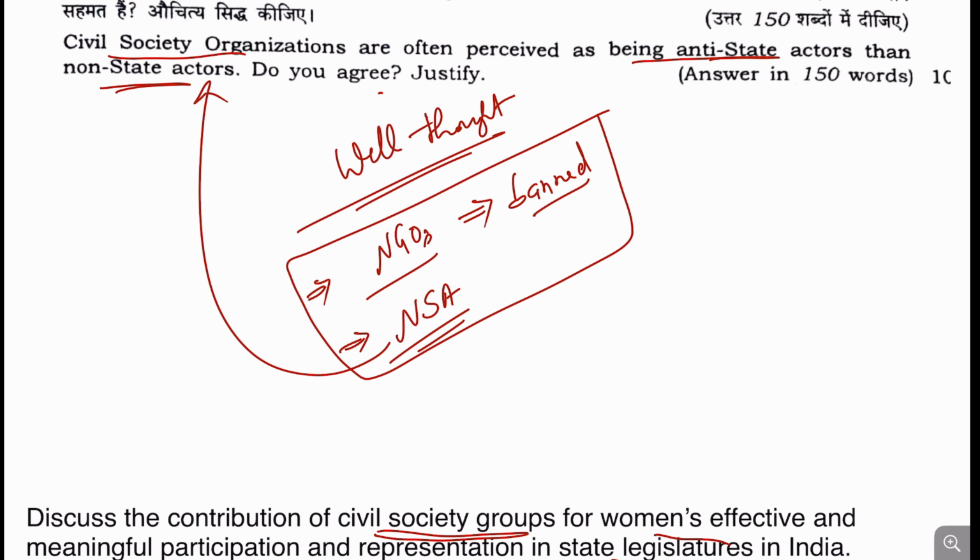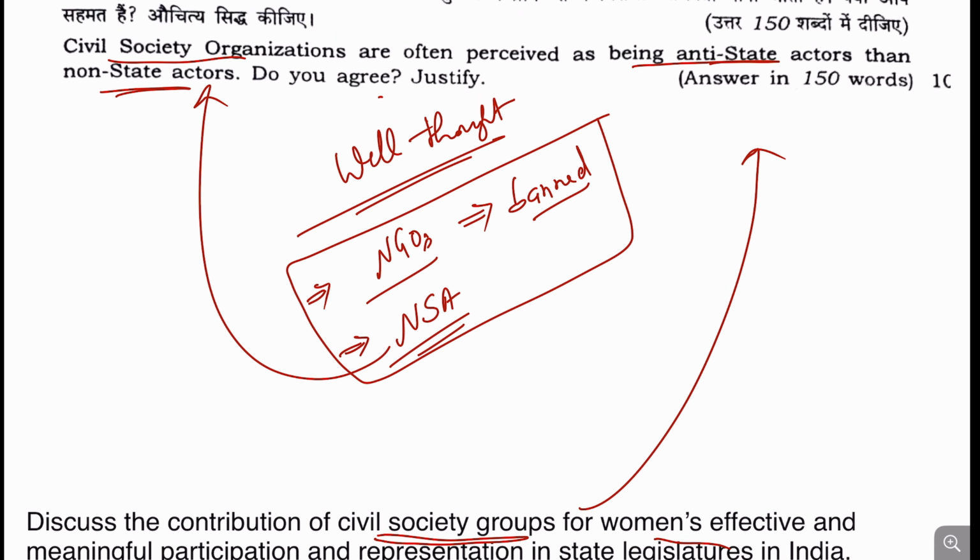Now a different line of thought has been asked here. They are anti-national or anti-state agencies. So this is the analysis of this question, and I think it will be easy to moderate to write, because many of the students or most of the aspirants have data and figures with them, at least for NGOs.